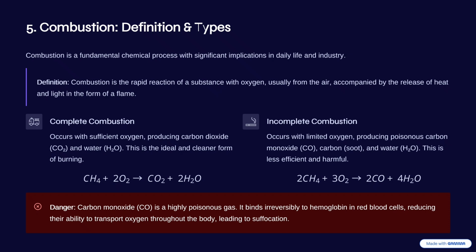Combustion is categorized into two: complete combustion and incomplete combustion. Complete combustion occurs when you have sufficient oxygen, so the substance combines with the sufficient oxygen to give a specific product.